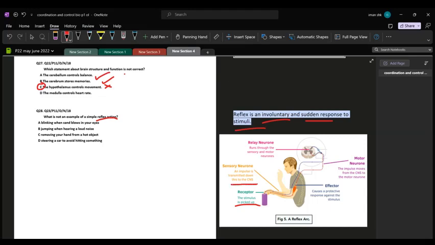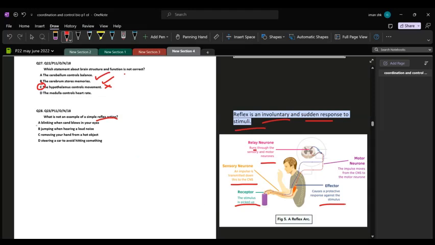CNS is your brain and spinal cord. And then it runs through the sensory and motor neurons. Relay neuron basically connects the sensory and motor neurons pathway so the impulses can be transmitted. The motor neuron would move the impulses from the CNS to the effector organ, and here a protective response would be generated against the stimuli.